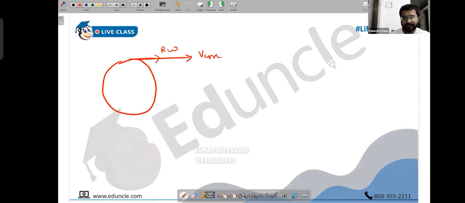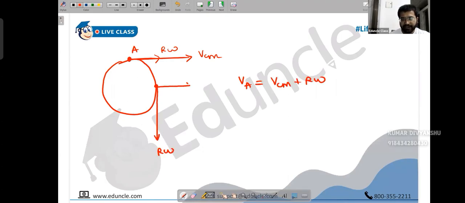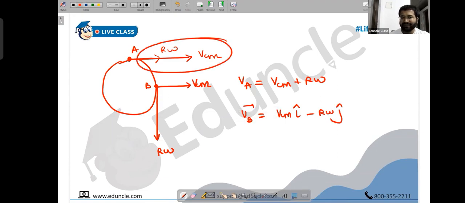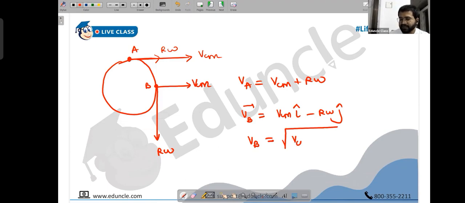So what is the total velocity at this point A? The total velocity at point A is v_cm plus r omega. Similarly, at point B we have r omega and v_cm. There are two velocities: one is v_cm along i cap, and another is r omega along minus j cap because it's in the downward direction. At A they were in the same direction, so the magnitudes were added directly. Here the magnitude cannot be added directly because one is along the x-axis and another along the negative y-axis. So the speed at B will be the square root of x squared plus y squared, that is, the square root of v_cm squared plus r omega squared. I hope you are with me.